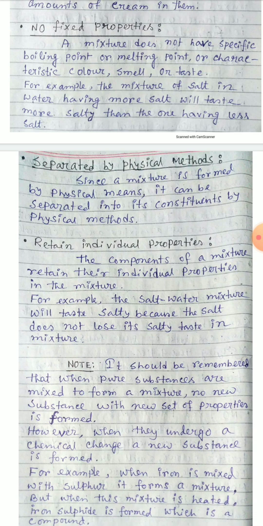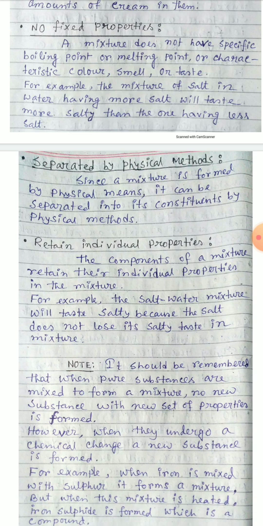For example, a mixture of salt in water having more salt will taste more salty than one having less salt. If more salt is present in salt water, then the salt water will taste more salty than a solution which contains less salt.